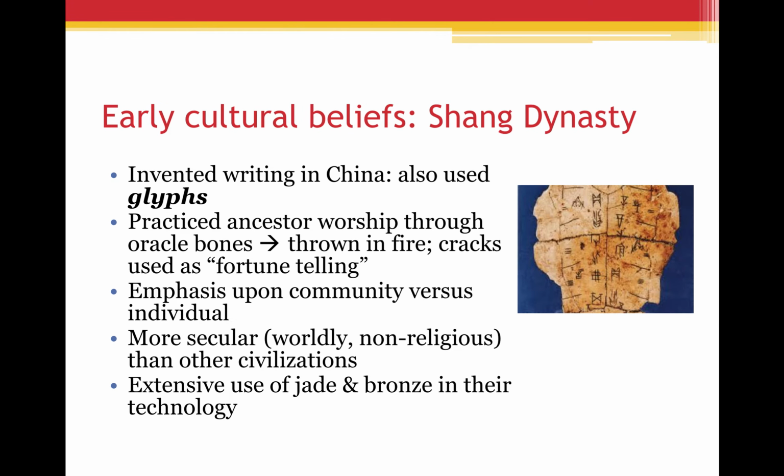Some of the early cultural practices of the Shang dynasty: the Shang dynasty is known for inventing writing in China, that writing system. So we see simultaneously that civilizations far, far away from one another came up with the exact same concepts and practices. They also, much like the Aztecs and the Maya, used glyphs, which of course are symbols used to represent words.